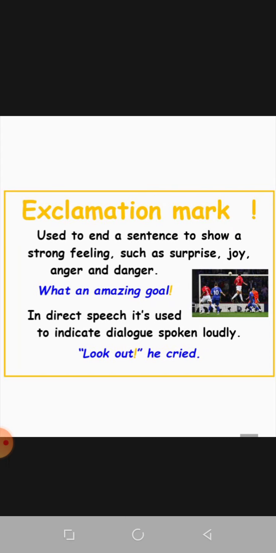Exclamation mark. Used to end a sentence to show a strong feeling such as surprise, joy, anger and danger. And we can see the example. What an amazing goal! In direct speech, it is used to indicate dialogue spoken loudly. Look out! Sign of exclamation is used. He cried. So in short, we can say that exclamation mark shows the strength of feeling. Okay.